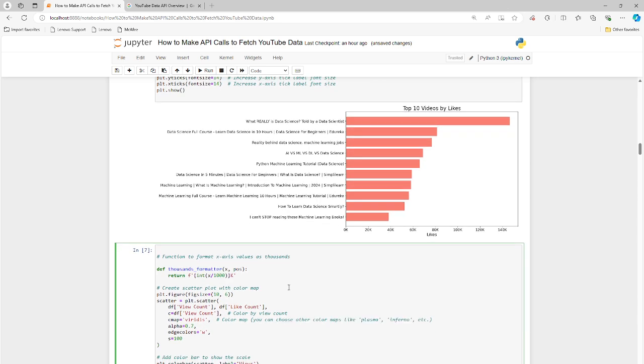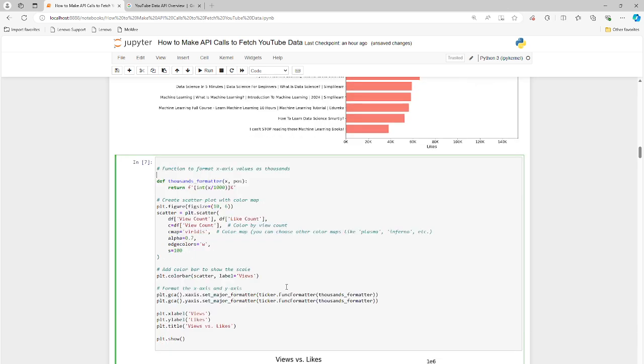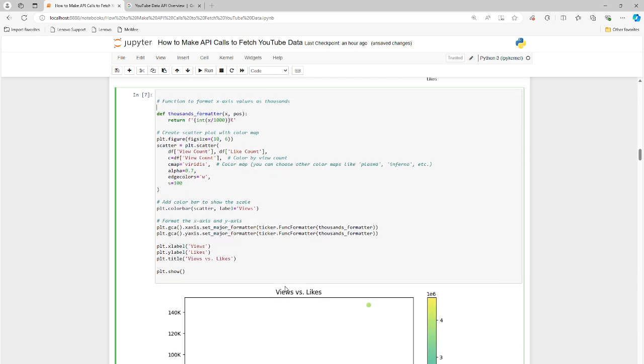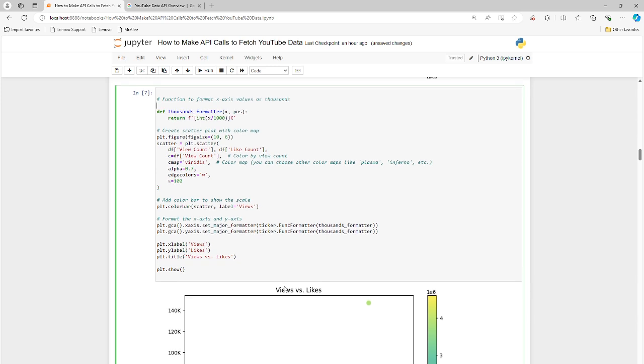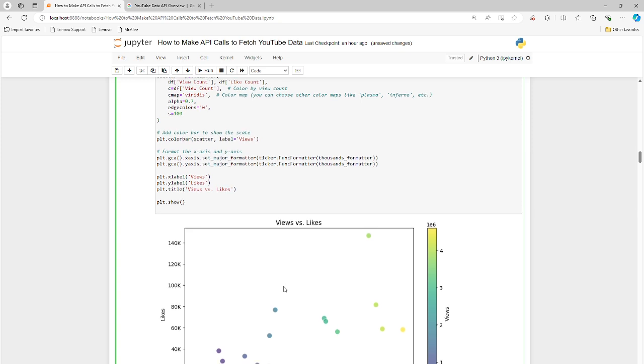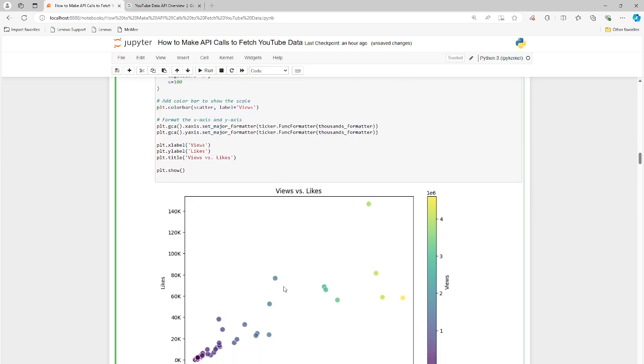So let me go down. We have the X and Y coordinates here, and we see likes versus views. I put this into a color-coded chart so you can see the higher the number, the more shade of yellow, and the lower the count, the more purple and blue and sort of navy color it is. So this is pretty nice. The only shortcoming here is I don't really know what this data point is.